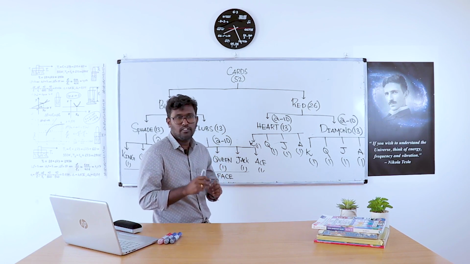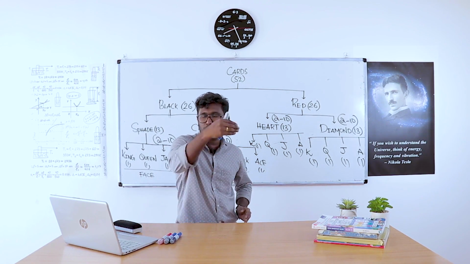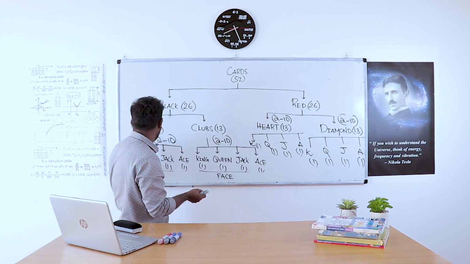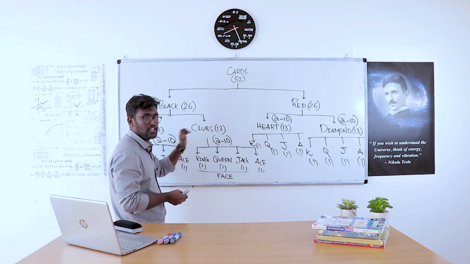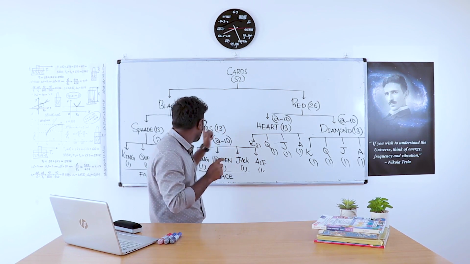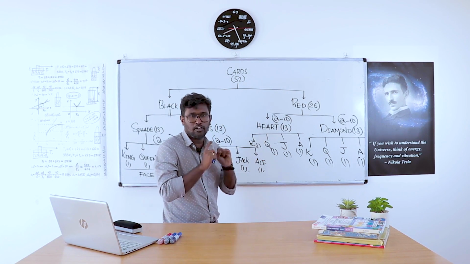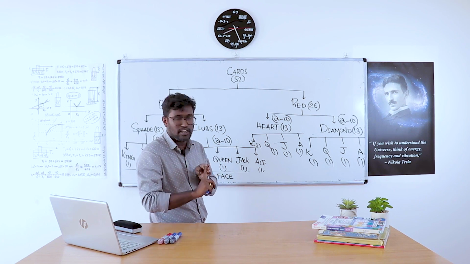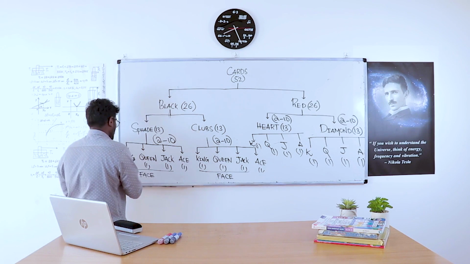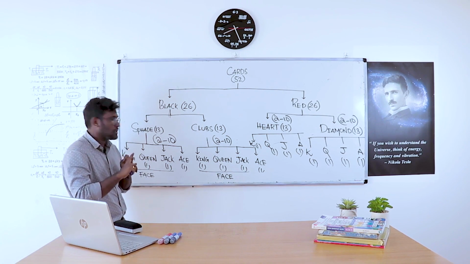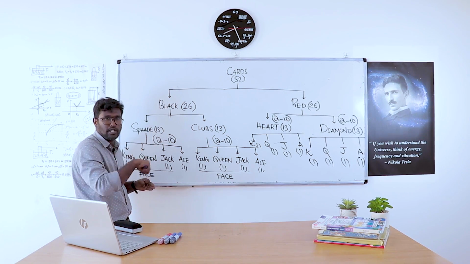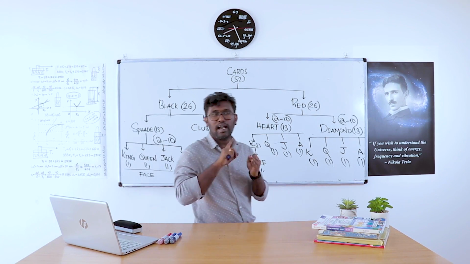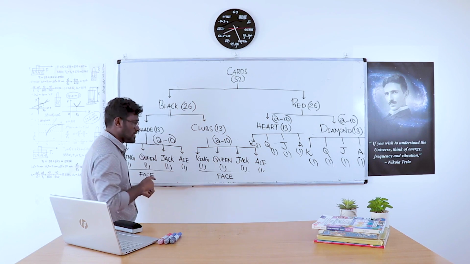52 valid cards. The 52 are divided into 26 plus 26: 26 black cards and 26 red cards. The 26 black cards are divided into spade and clubs, 13 plus 13. In each of spade, club, heart, and diamond, there will be one king, one queen, one jack, and one ace. The combination of king, queen, and jack is called a face card.